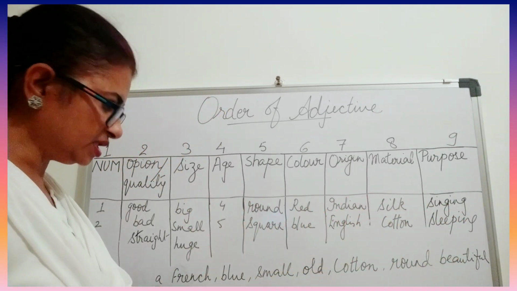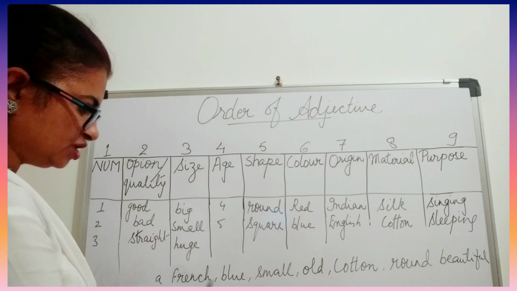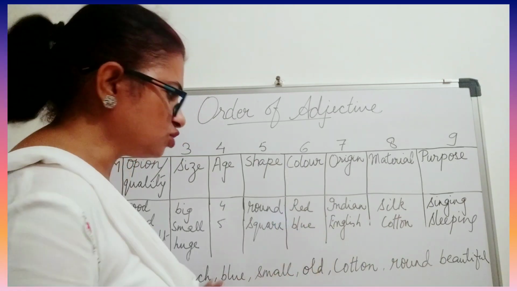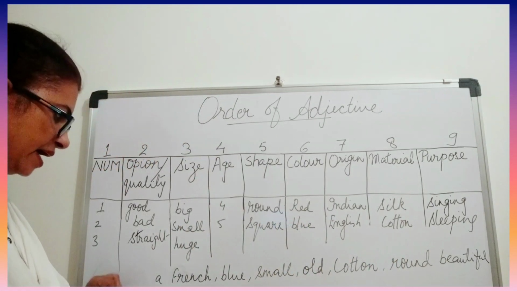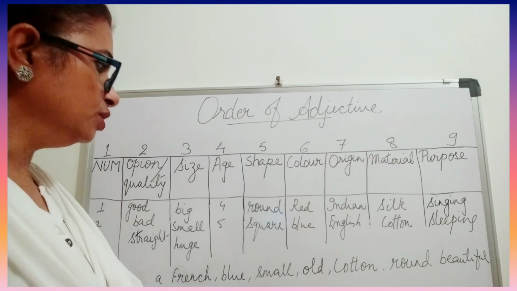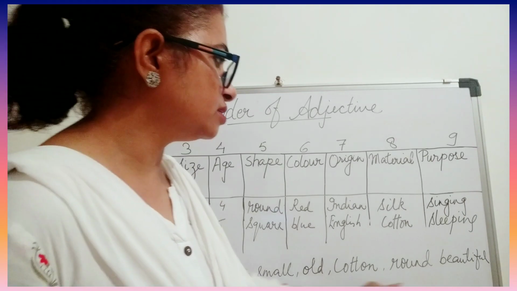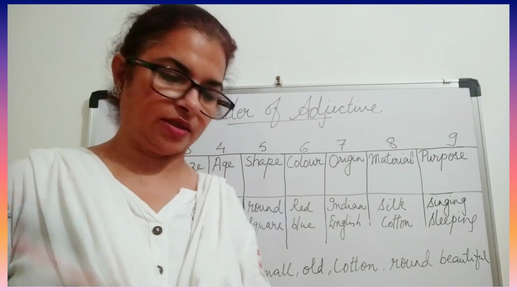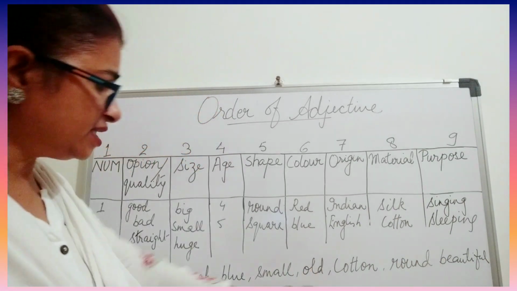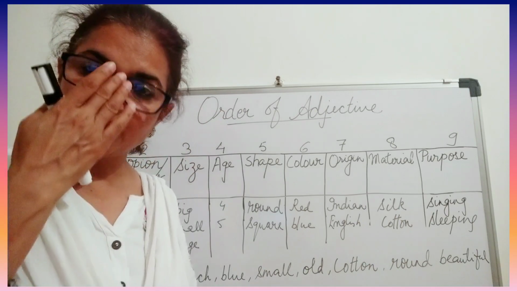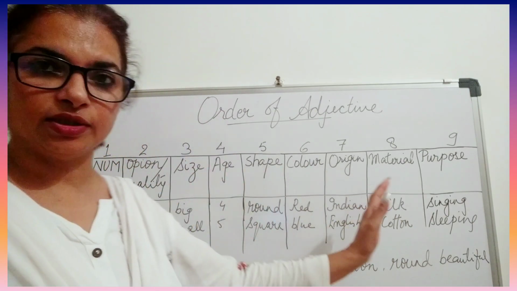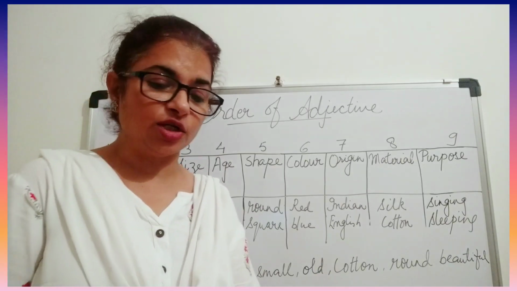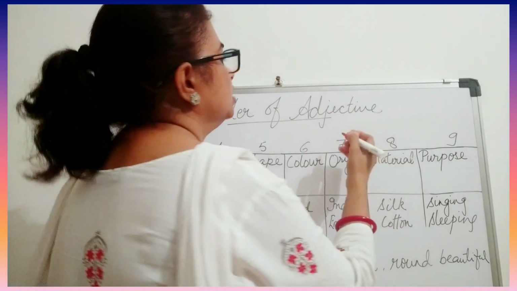Now I have written here, there are so many adjectives. See: French, blue, small, cotton, old, round, beautiful, anything. So there are so many adjectives. Now I have a French, blue, small, old, cotton, round, beautiful, what? It can be a tablecloth, it can be a bed sheet, anything. But what has to come first and what will come next? For that we have to follow an order. To remember this order is very difficult and we need to practice it in order to use the correct order.